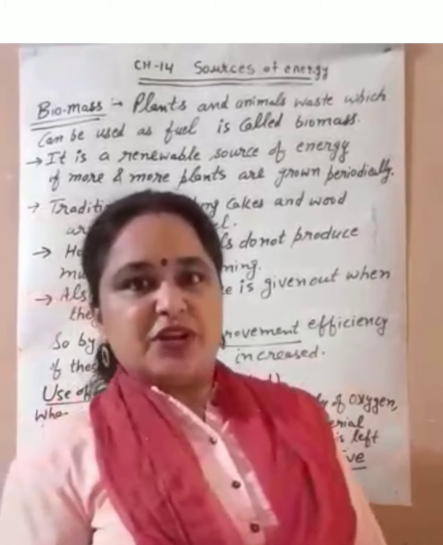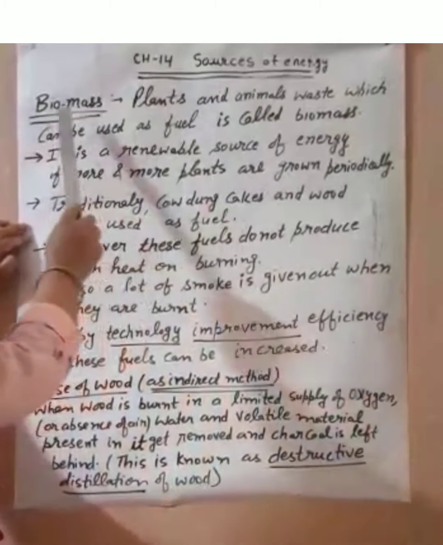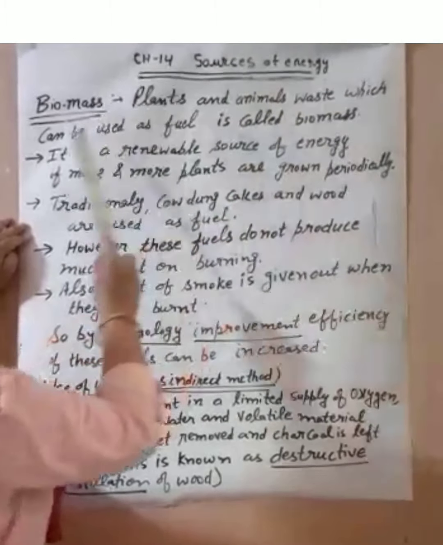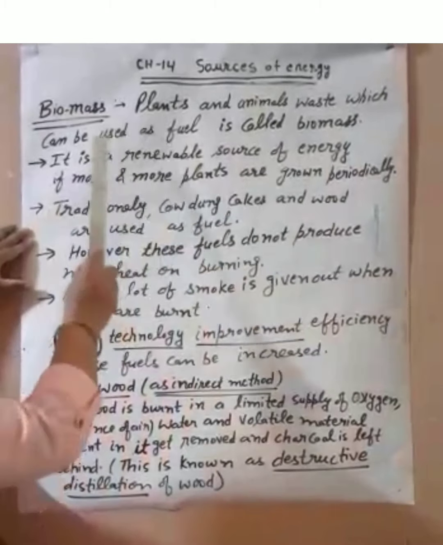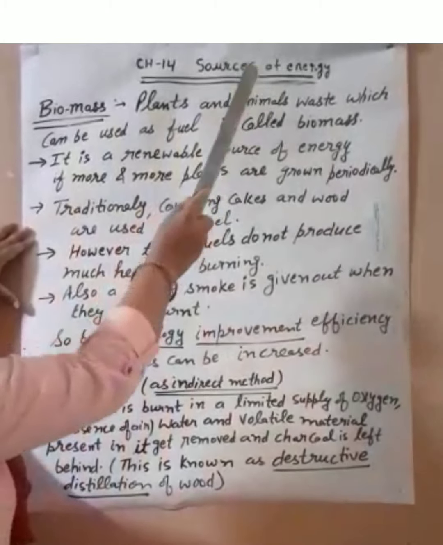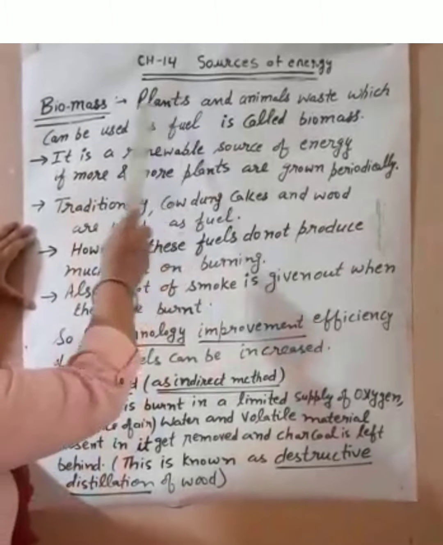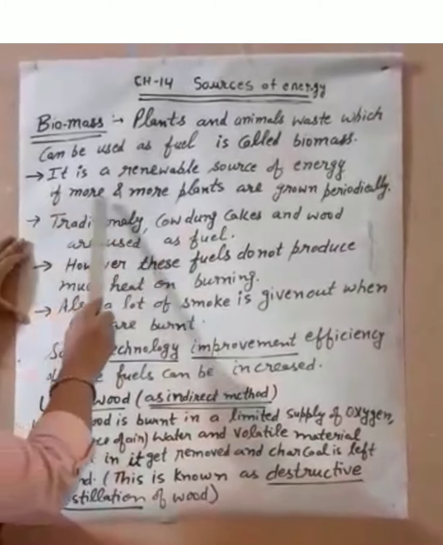So let's start today's topic. Today's topic is biomass. What is biomass? Plants and animals waste which can be used as a fuel is called biomass. As you are watching, it is plants and animal waste, so it is a renewable source of energy.